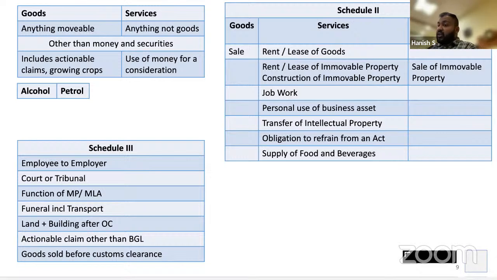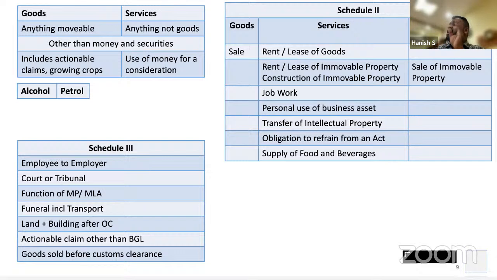But if the value of the gift is more than 50,000 rupees, Schedule 1 says it is deemed to be a supply. So now if during Diwali, a Gujarati jeweler gives a gift of more than 50,000 to his employees, let him give the gift to employees. He will have to give a gift to the government also, 18% tax. And if he gives a car, 50% tax. If he gives jewelry, 3% tax. So depending on what he gives, if it is more than 50,000, it will be liable to tax. But up to 50,000 rupees gift, not taxable.